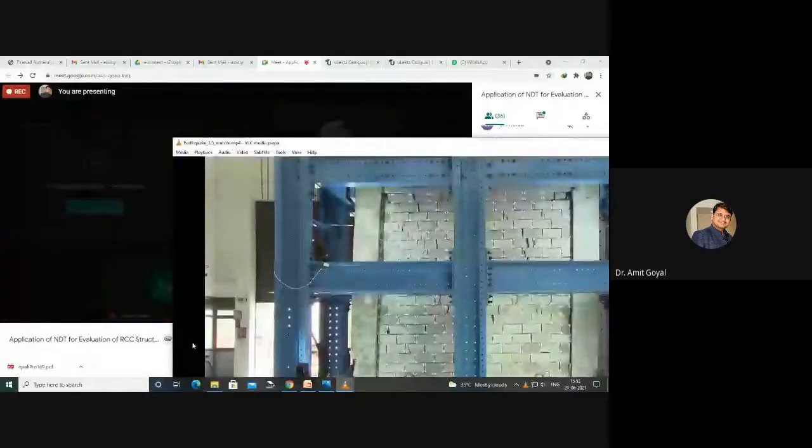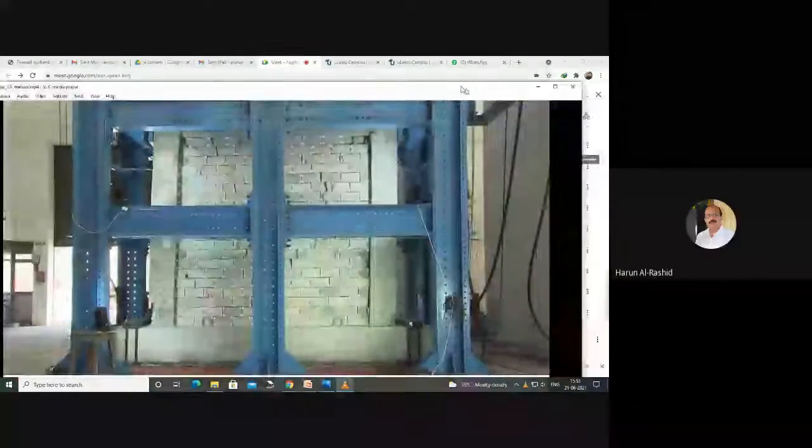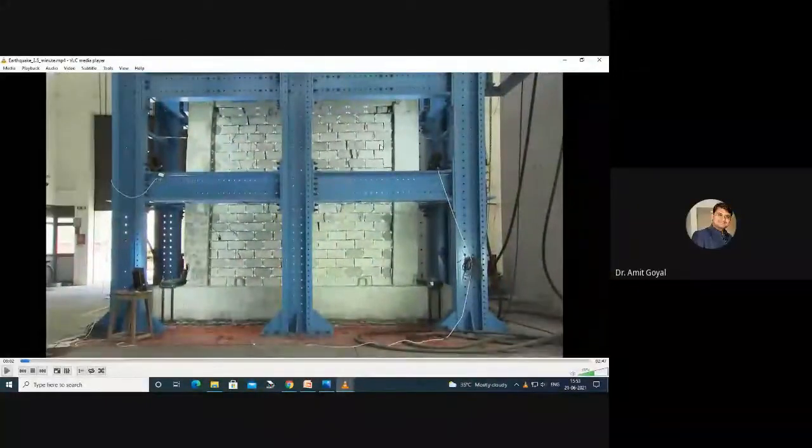I'm sharing my screen. Harunji, is it visible? See, I am showing you the frame structure. Earthquake is there, right?